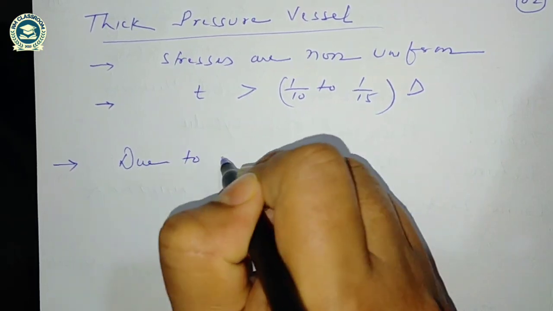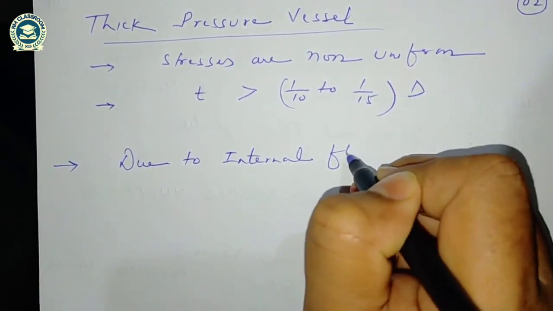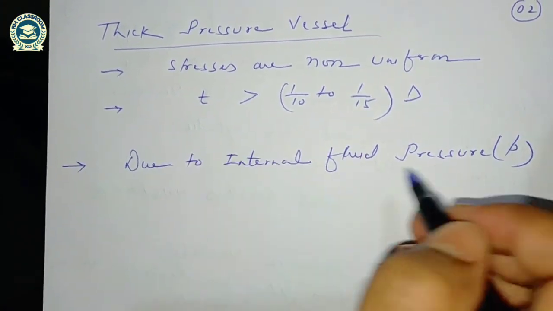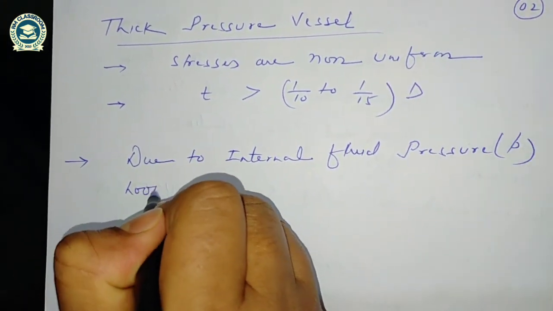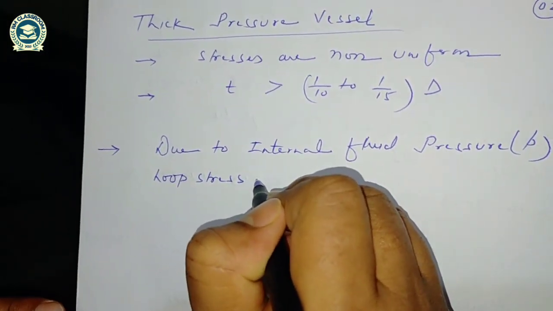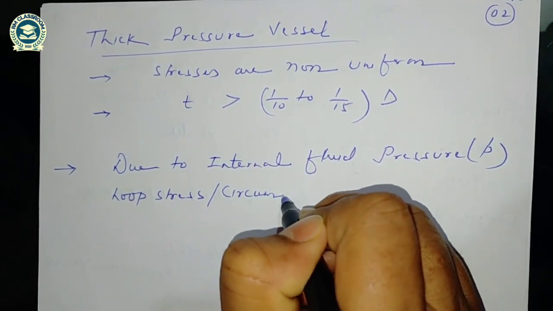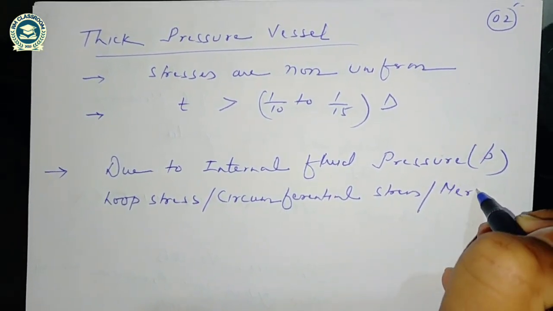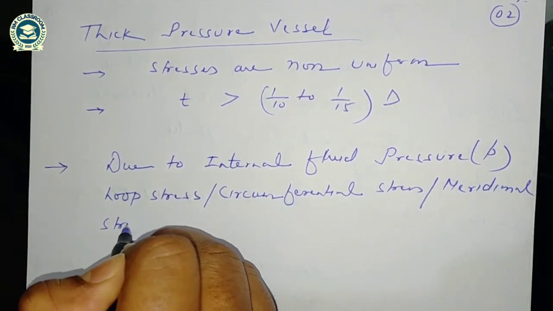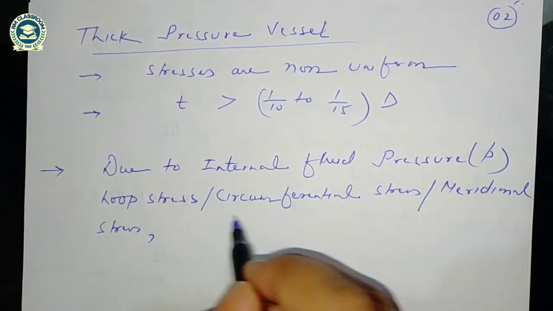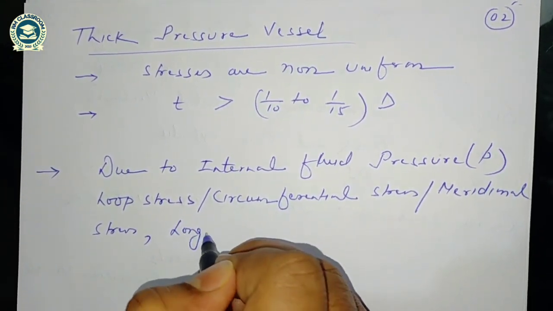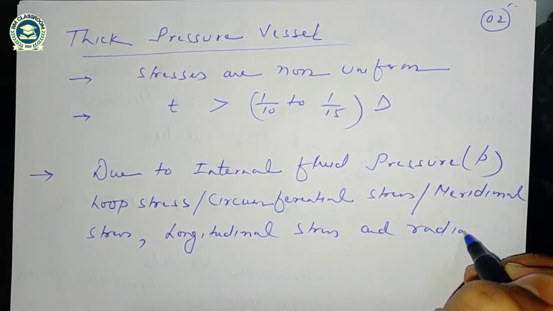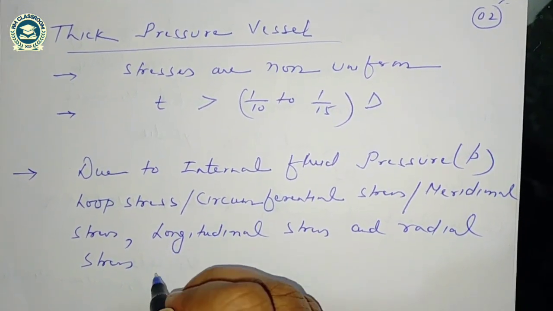Due to internal fluid pressure, small p, hoop stress, sometimes also known as circumferential stress, and sometimes also called meridional stress, longitudinal stress and radial stress are developed.